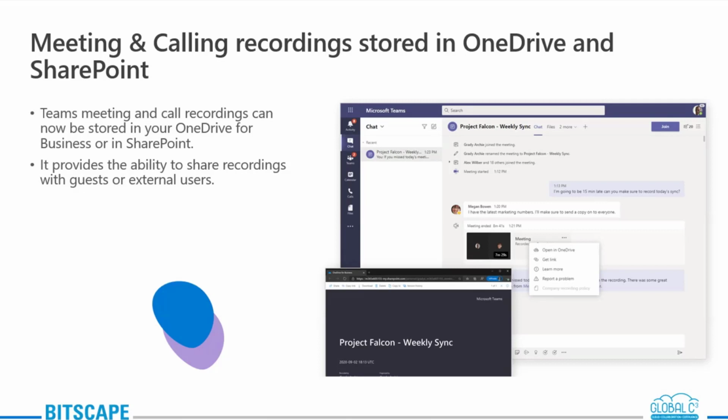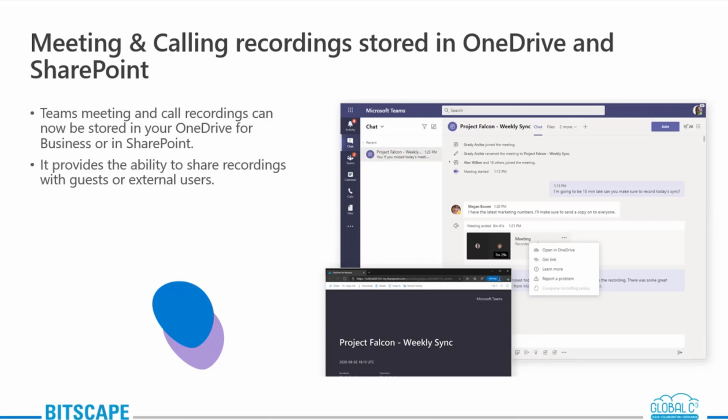So there are 2 pointers right here. What is known as a non-channel meeting is if we are having a one-to-one meeting or an instant meeting. Under that scenario, the recording is stored in a folder named Recordings, which you will find at the top level of your OneDrive for Business, and it will be shown to the people who have started the meeting recording.